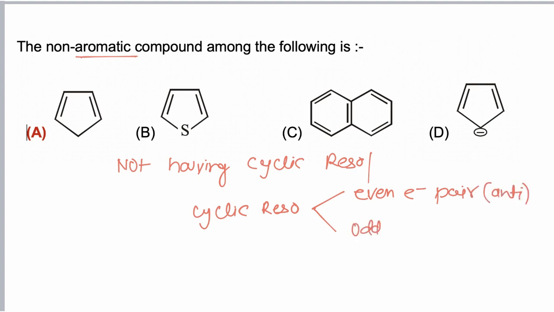If odd electron pairs are present, in that case the molecule is aromatic. But if cyclic resonance is absent, then the molecule will be non-aromatic.